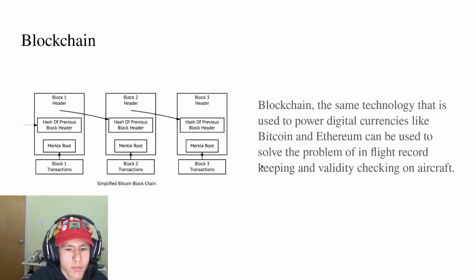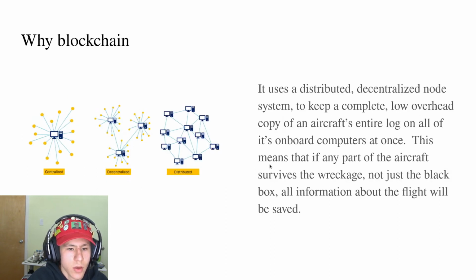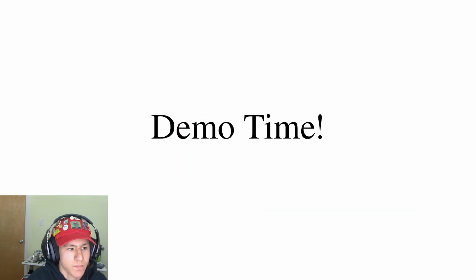I think that we can use blockchain, the same technology that's used to power our digital currencies like Bitcoin and Ethereum, to solve the problem of flight record keeping and validity checking on aircraft. We should use blockchain because it's a distributed, decentralized node system that allows each part of an airplane to keep a low overhead copy of the plane's entire logs on its onboard computers at once. This means that if any part of the aircraft survives the wreckage, not just the black box, the entire information about the flight will be saved.